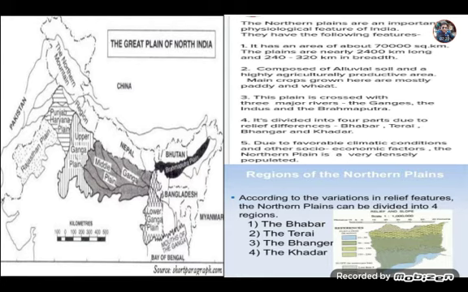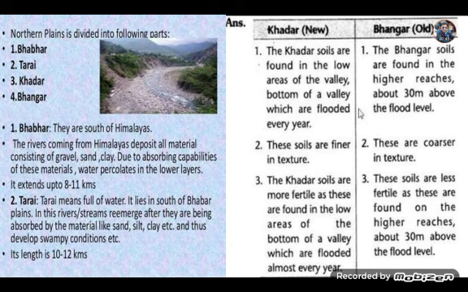The Bhabar, the Terai, the Bangar and the Khadar. So let's talk about these 4 divisions one by one. See, Bhabar. Just to the south of Shivalik, you will find Bhabar. The rivers coming from the Himalayas deposit all material consisting of gravel, sand, clay, and due to the absorbing capabilities of these materials, water percolates in the lower areas.